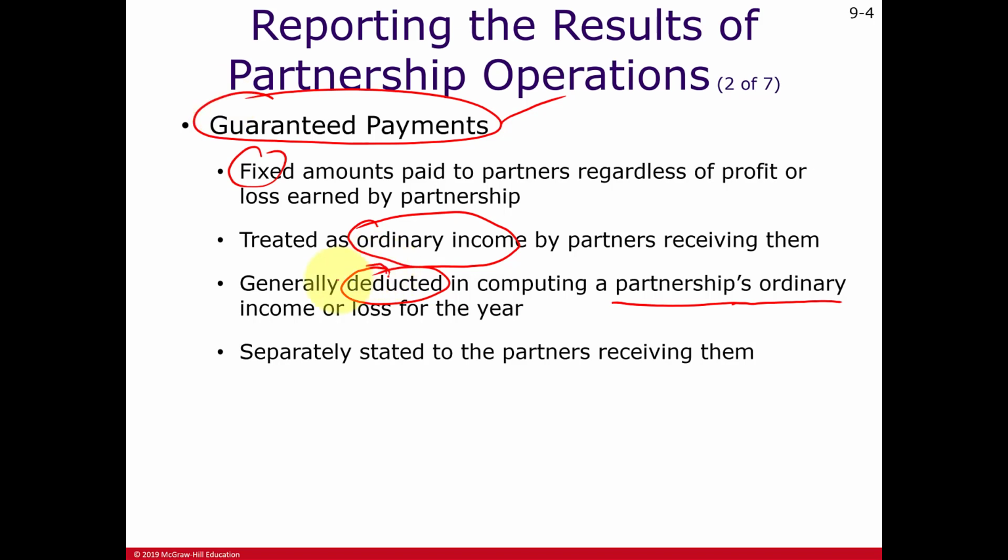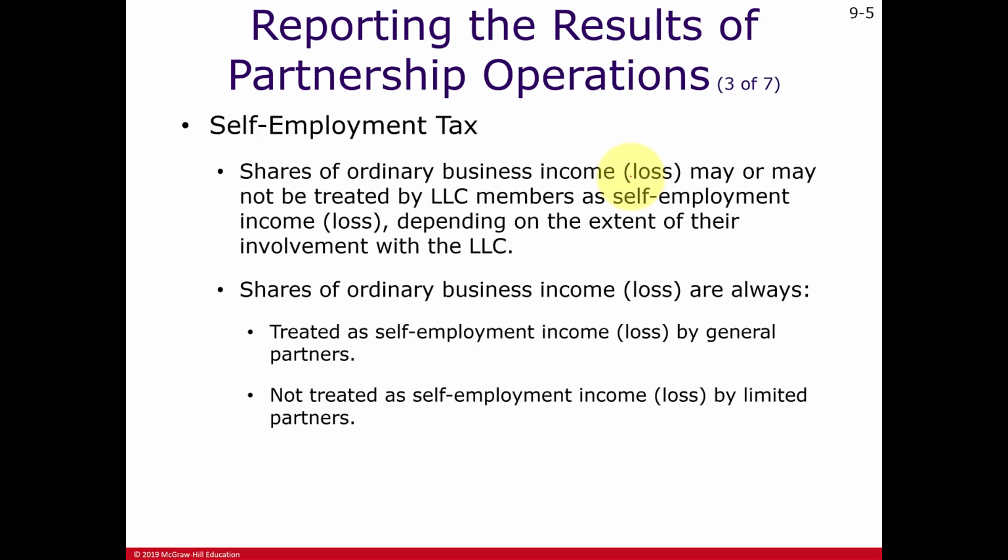Once as a deduction on the first page of the partnership return, and also as income being reported to the receiving partner. We mentioned that self-employment income is also reported as a separately stated item to the partners so they can calculate their own self-employment tax.